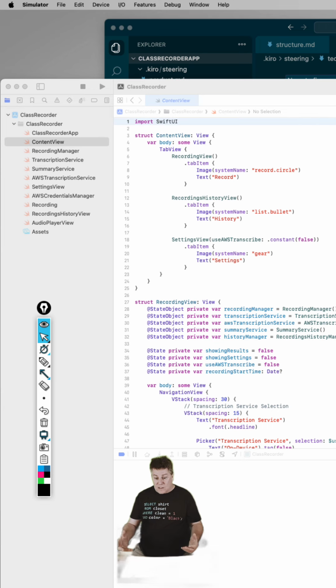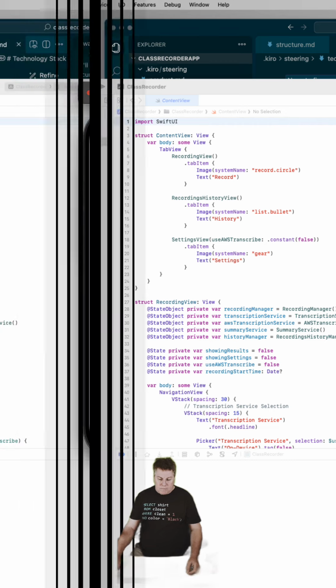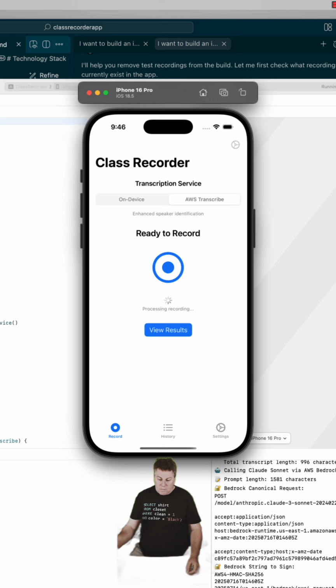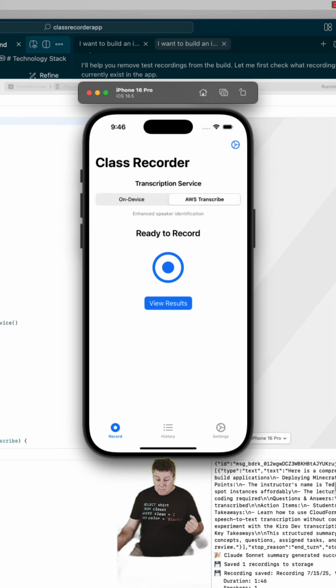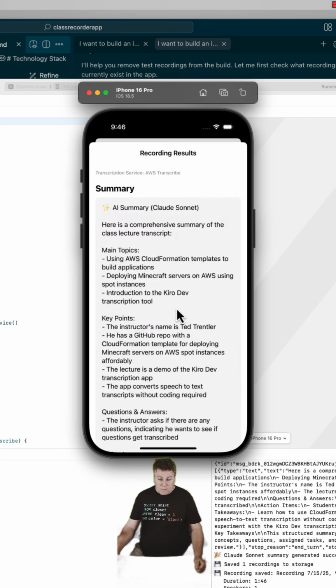Were there questions and answers? Were there errors along the way that the IDE troubleshot? Yeah. But now I have my recording being processed, and we're going to see the results here in probably about 10 seconds. Okay, so I'm seeing here in my console that my transcription is done from Transcribe. And now I actually have a summary document as well. So I'm going to go ahead and hit View Results.